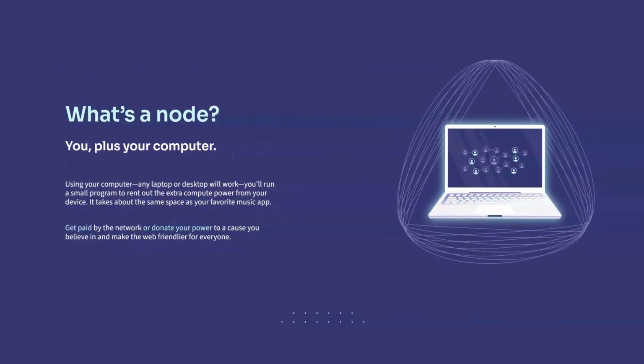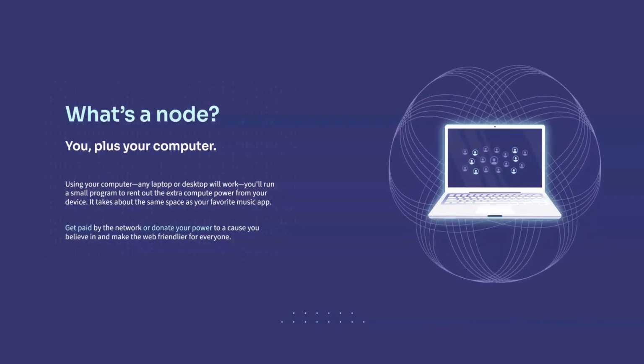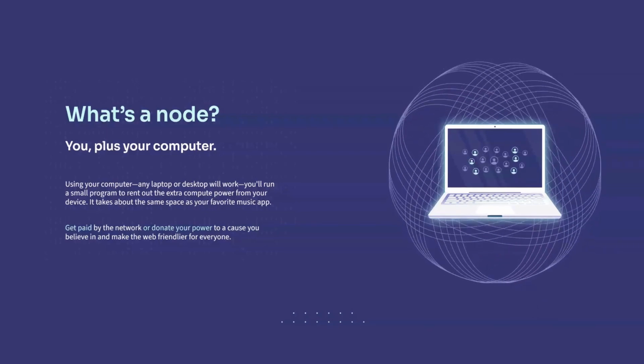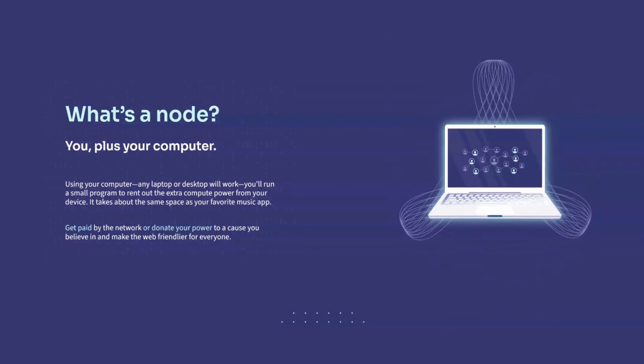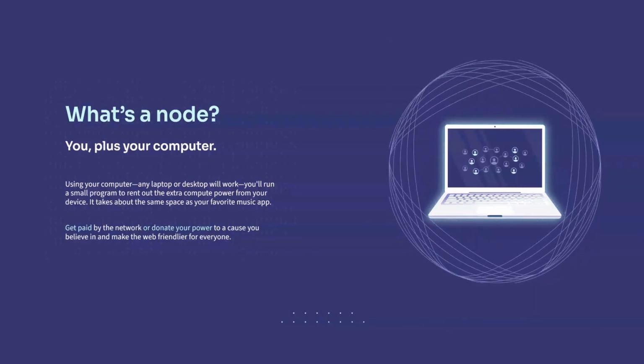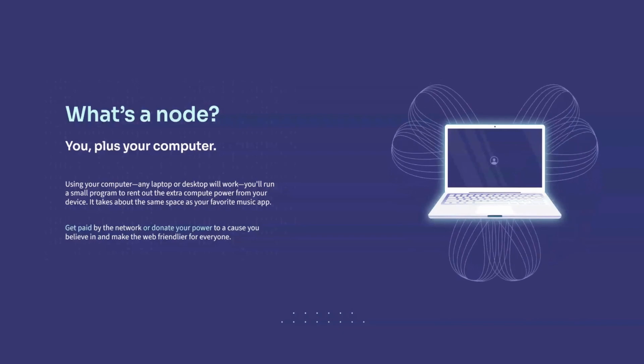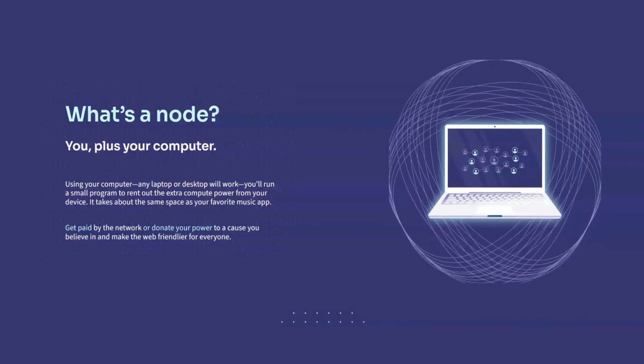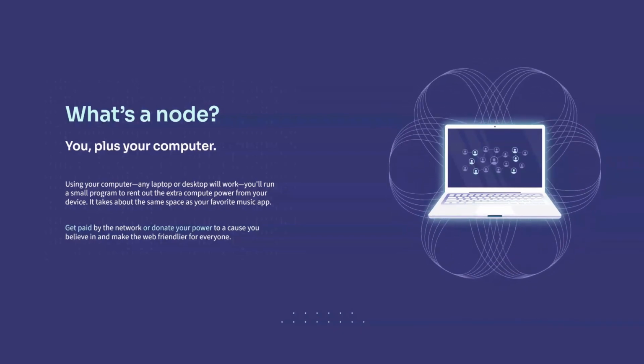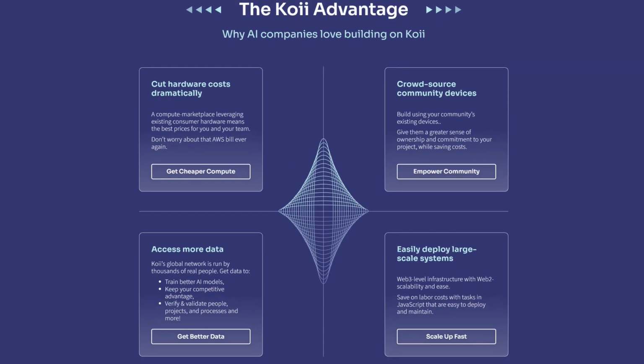Koii is trying to build a global, decentralized network that will rival the current monopolies on computing power. By downloading and installing the Koii node, your computer can also be a part of the global network that aims to revolutionize and democratize the world, as a task node that runs Web3 applications. It is essentially a compute marketplace. What that means is that companies work with Koii for their compute requirements and Koii outsources that requirement to users like you. Koii uses a fraction of your computer power to do these tasks and pays you in return.